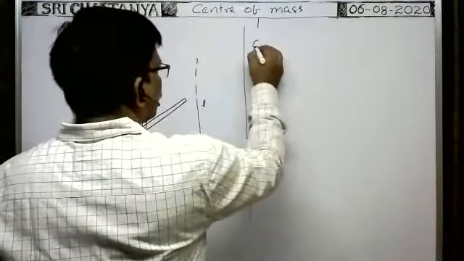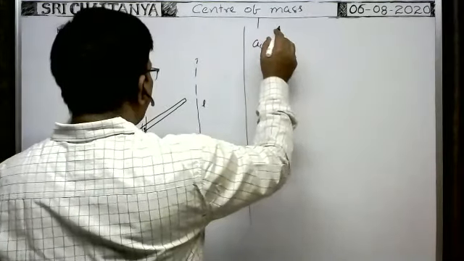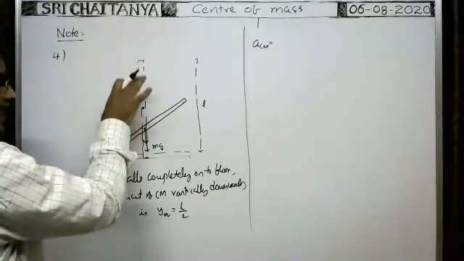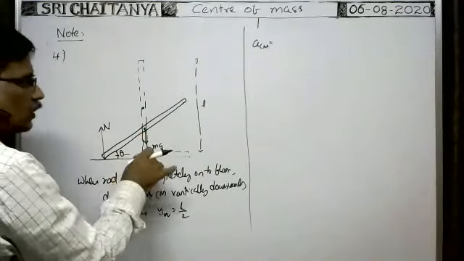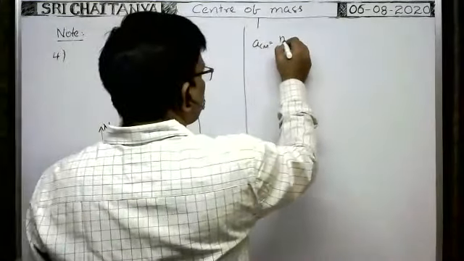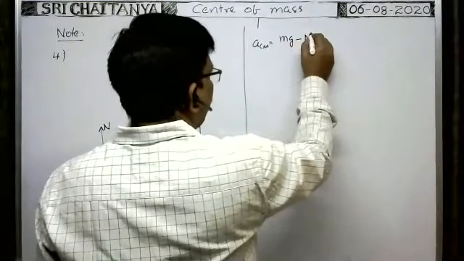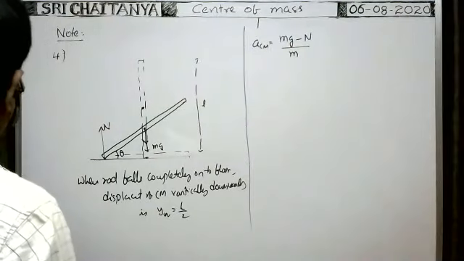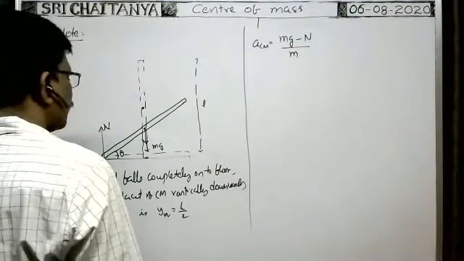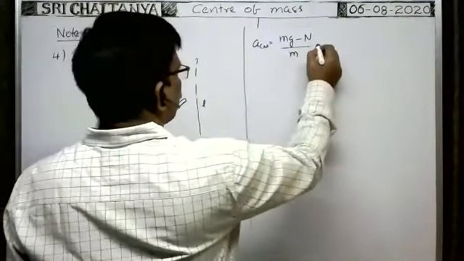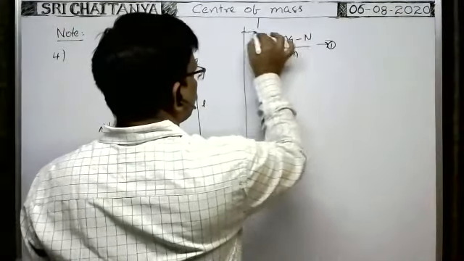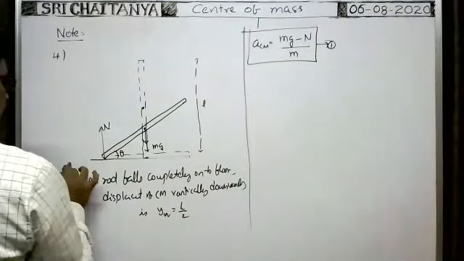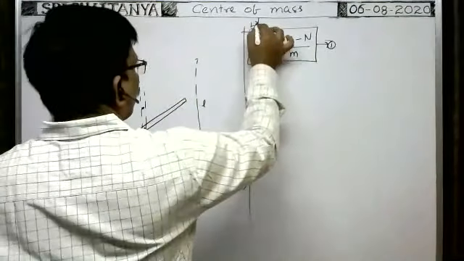Therefore, the acceleration of the central mass is equal to the net force acting on the rod, weight mg downwards, N upwards, divided by the mass. As the rod comes down, the central mass comes down. So the acceleration of the central mass is equal to the weight minus the normal reaction, divided by the mass of the rod. This is the acceleration of the center of mass. Okay, this is equation 1. First one, this is A, this is B.